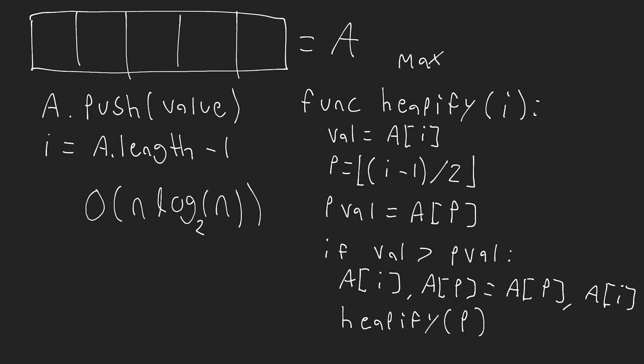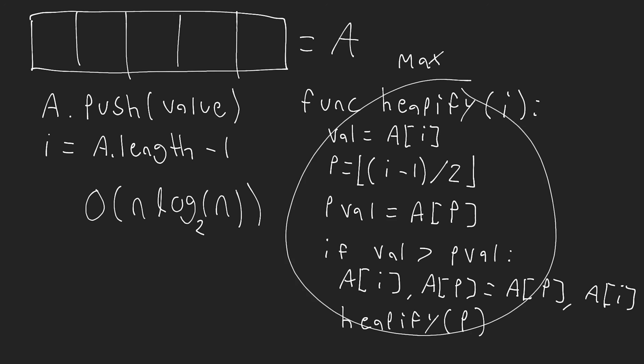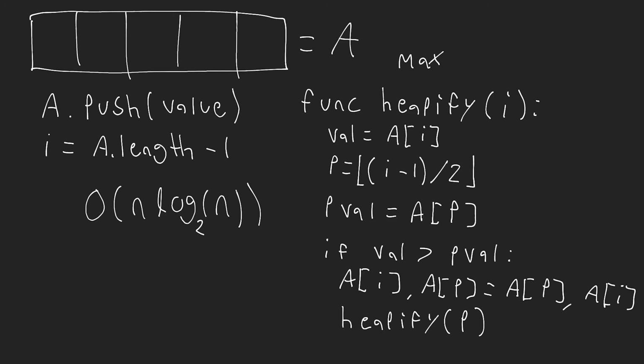Now, the reason it's going to take n log n time is because the heapify operation that we're performing every single time we do an insertion is going to take log base 2 of n time. We have n elements we want to insert into the heap, so we say n multiplied by log base 2 of n. So that's how long it takes us to insert every single one of these elements inside of the heap. But now that we have them in the heap, we don't actually have them in a sorted array. If we want to get them in a sorted array, then what we need to do is continually extract every single value out of our heap, constantly getting that maximum value from our heap,